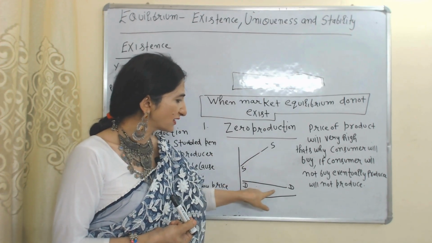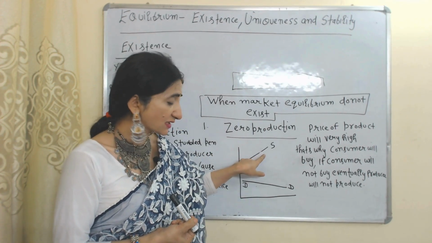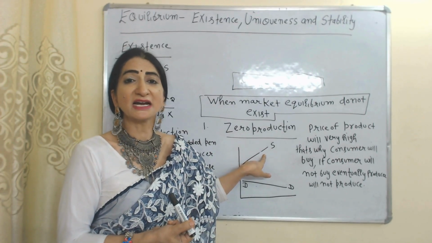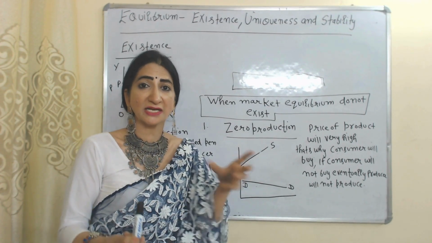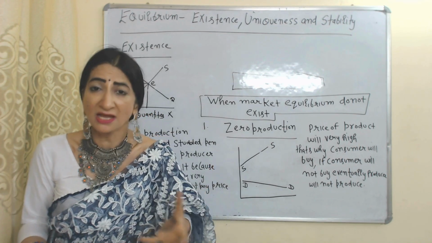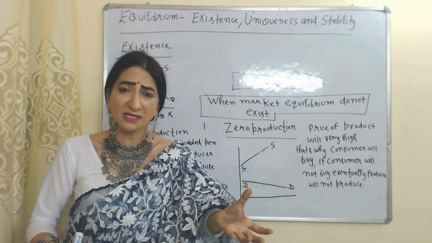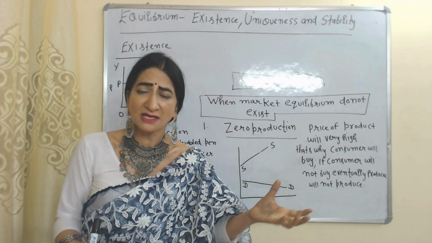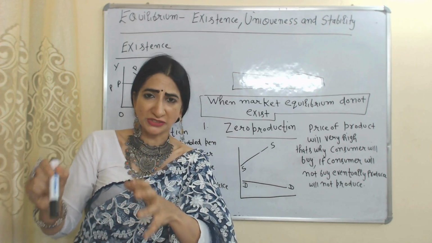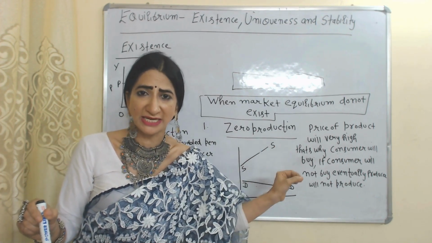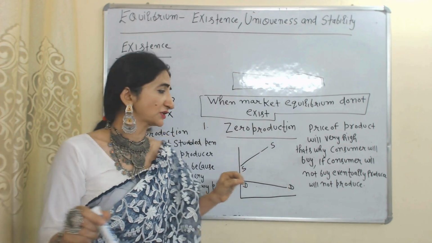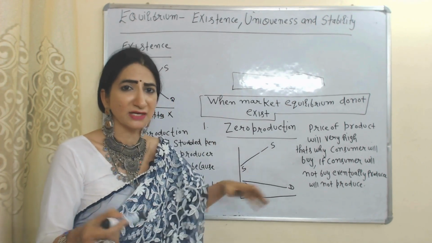This is the supply curve, this is the demand curve. The supply curve is above the demand curve. That means the supply price is very high, the price of the product is very high, but the consumer is not willing to pay that much higher price, so the consumer will not buy it. Eventually the producer will stop production. It will be called the zero production case, and in case of zero production we cannot establish any kind of equilibrium.